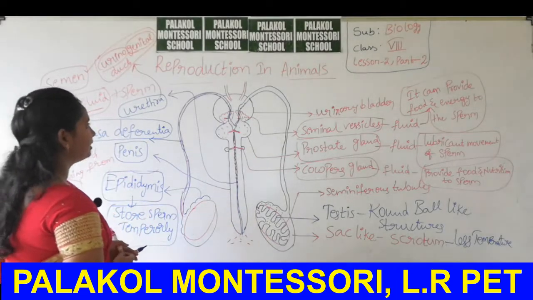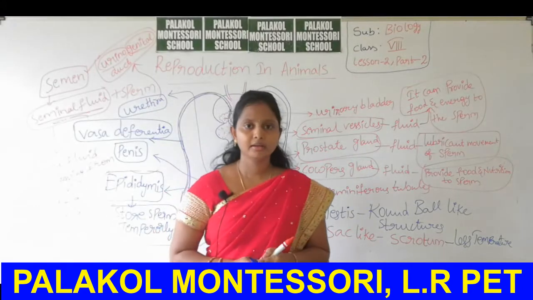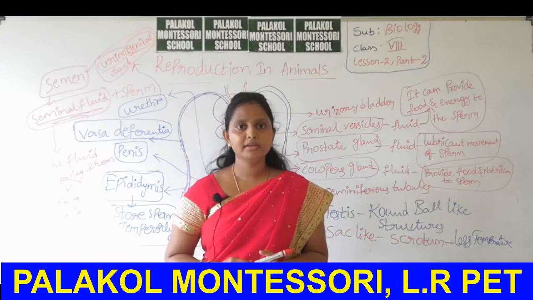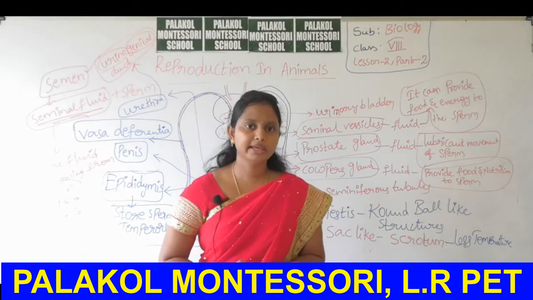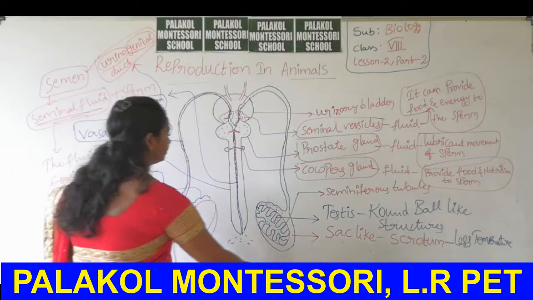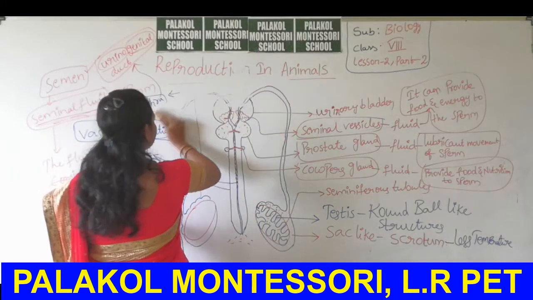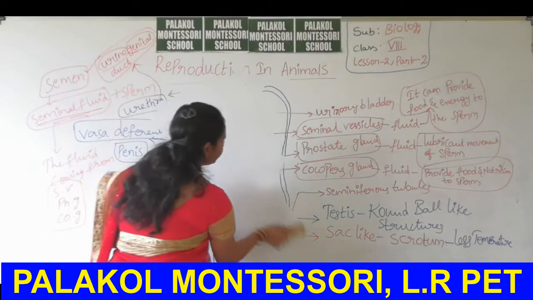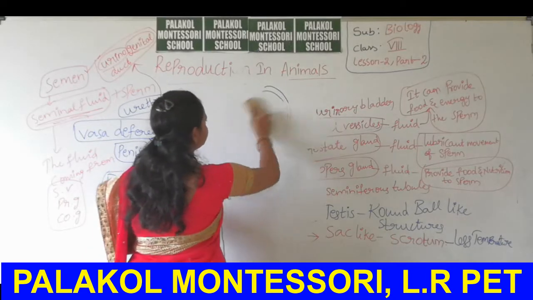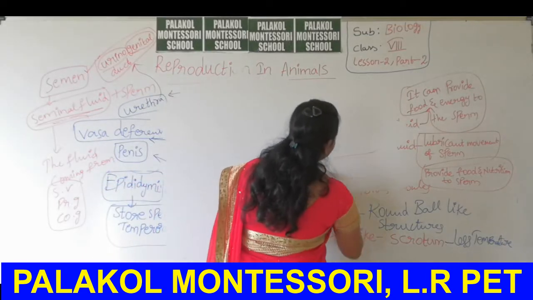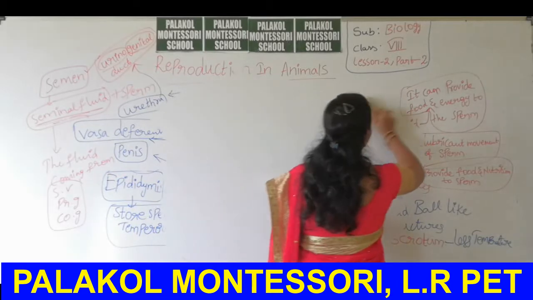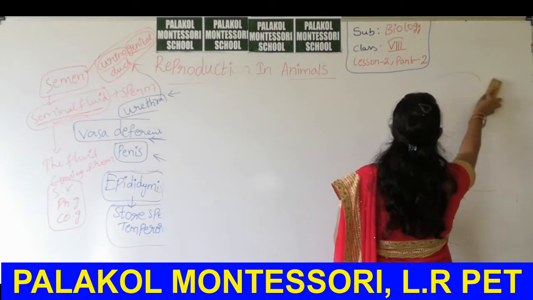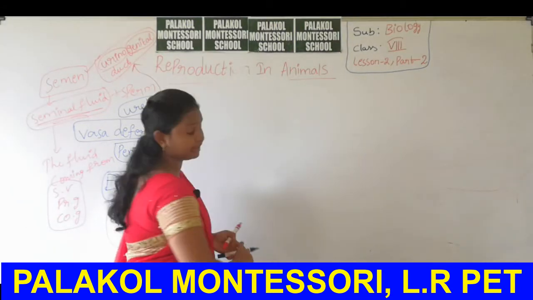Okay. In this session we discussed the male reproductive system. In the next class we will discuss the female reproductive system. The female reproductive system especially has a reproductive cell called ovum. Reproductive cell is called ovum. Okay, I am giving just a small introduction to the female reproductive system here.